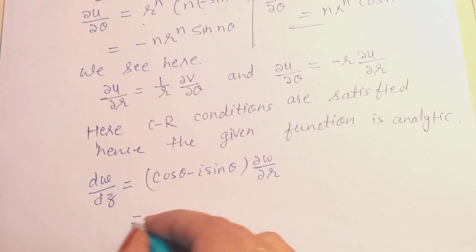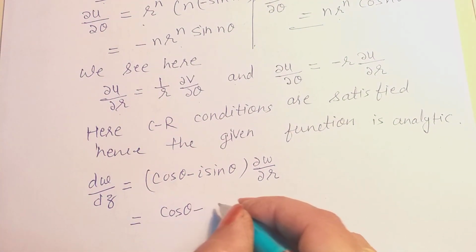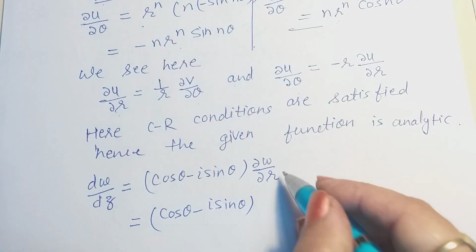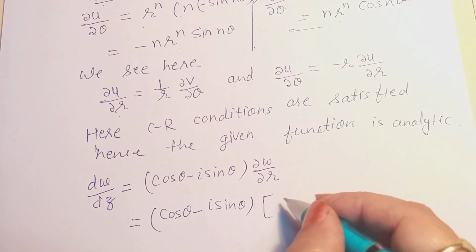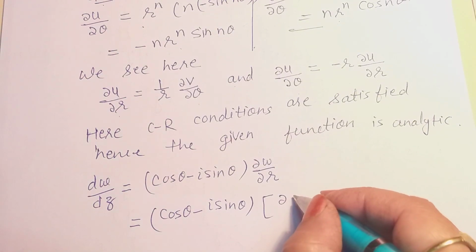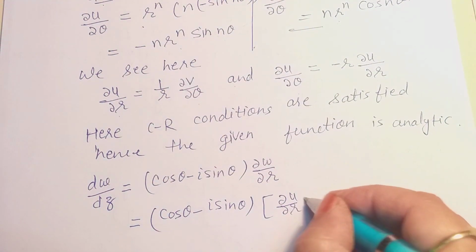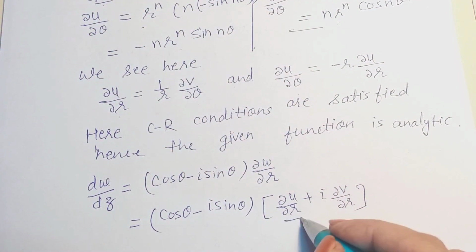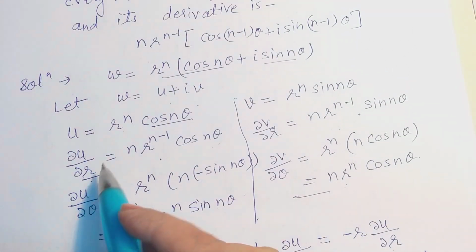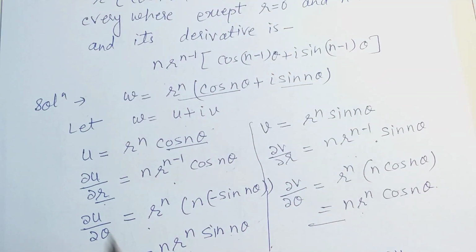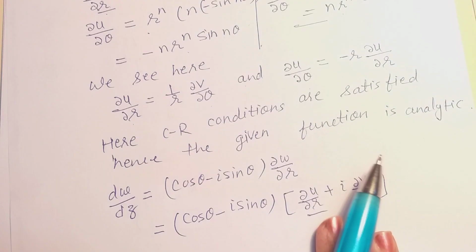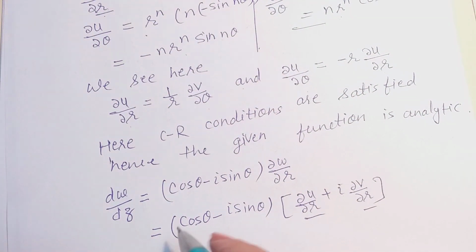So putting the values, we have cos θ minus i sin θ, and this ∂w/∂r can be written as ∂u/∂r plus i ∂v/∂r. We can take both the values from here, right? ∂u/∂r and ∂v/∂r. Put these values here.